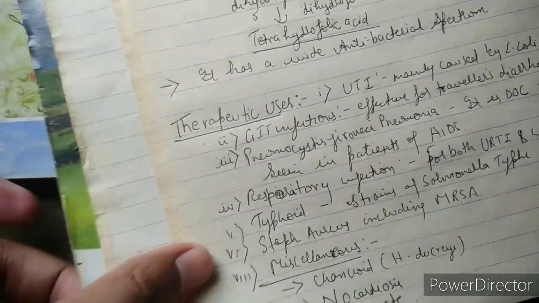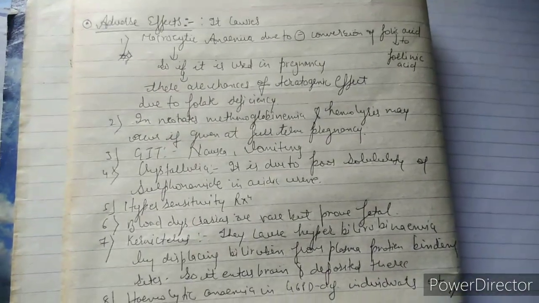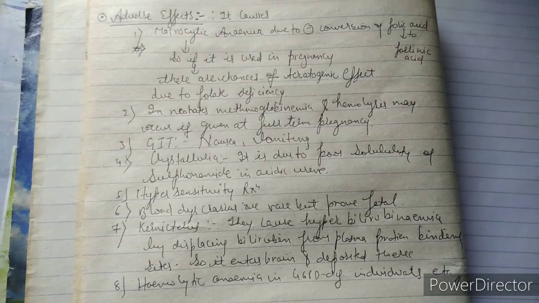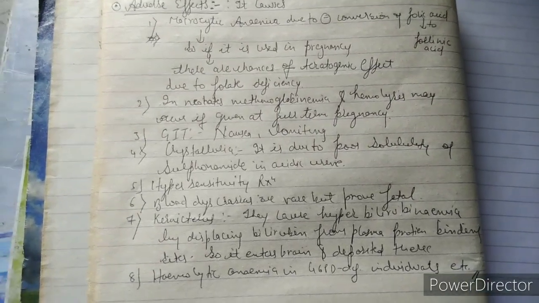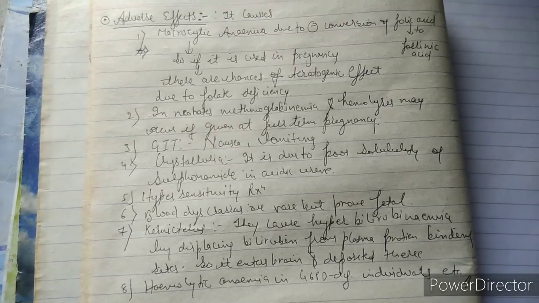Now we will discuss the adverse effects of cotrimoxazole. It is also very important, and guys, it is generally asked in exams, what are the adverse effects of cotrimoxazole. So what does it cause? Number one, that is macrocytic anemia. Why does it cause macrocytic anemia? We have to know the answer.